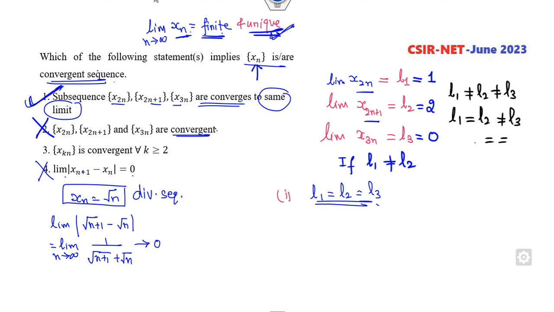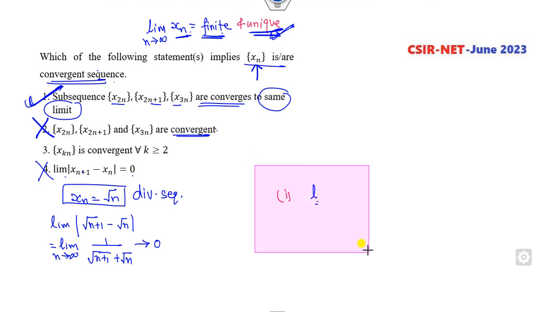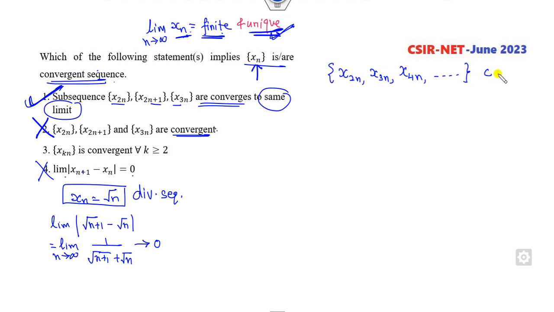Now look at the last option, where k varies over values greater than 2. So it's x2n, x3n, x4n and so on. It is given that they are convergent. Then prove that xn is also convergent.